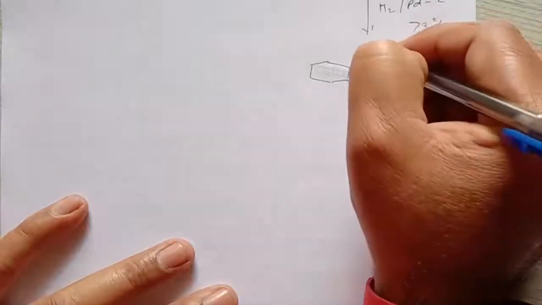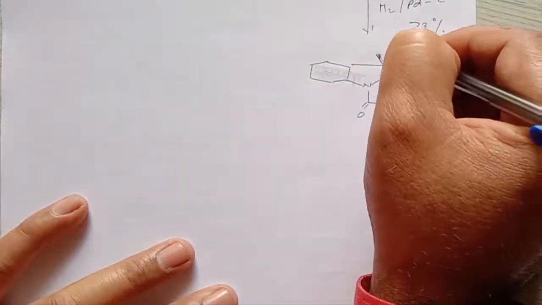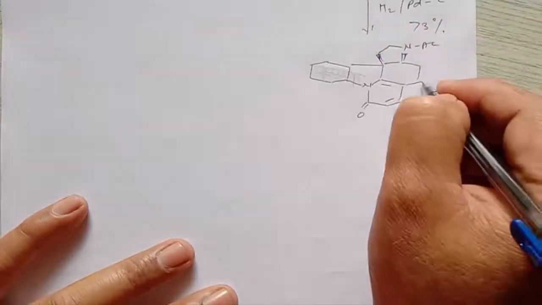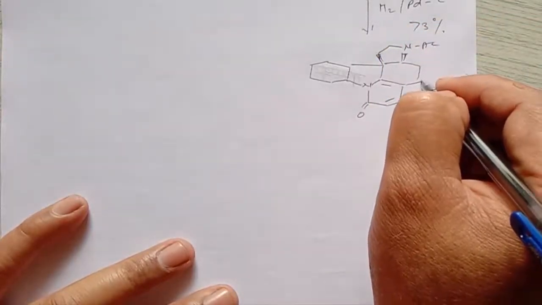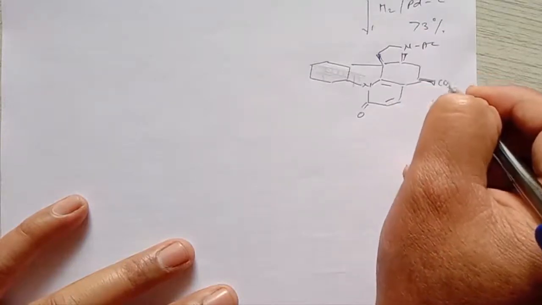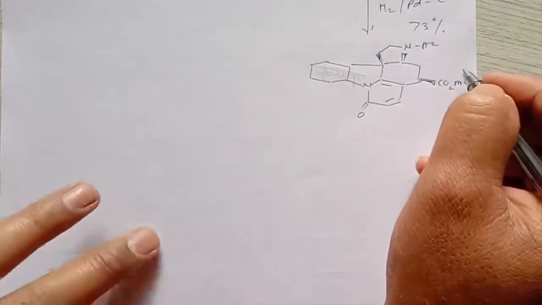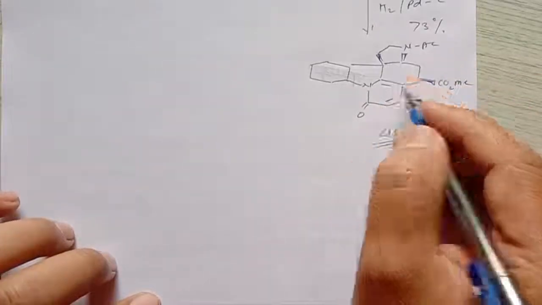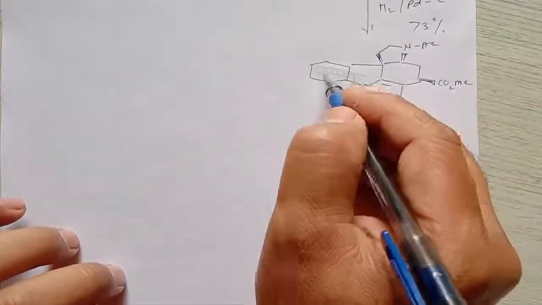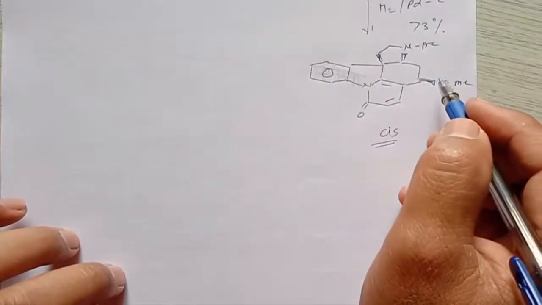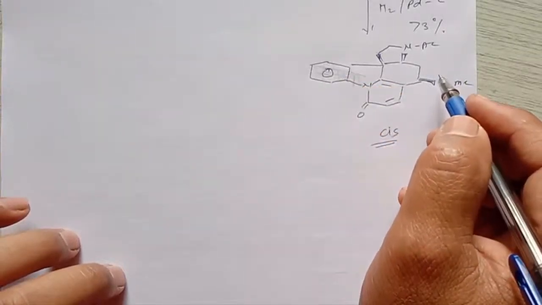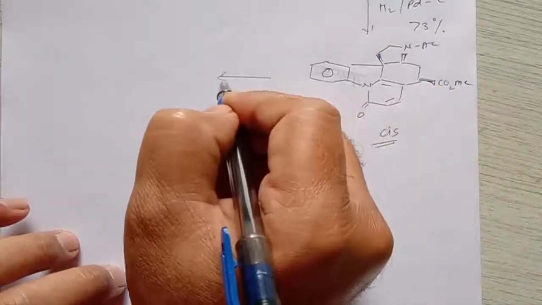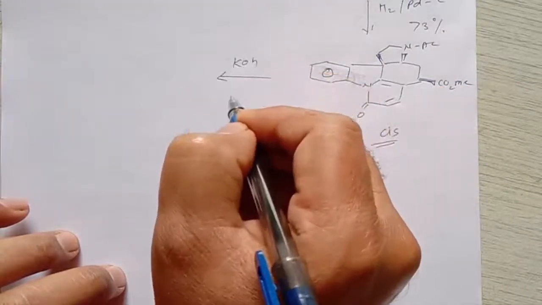The remaining carbon-carbon double bond will be the same, and here it gives formation of a compound, that is CO2Me. So this is called a cis isomer. In the cis isomer, it gives near about 73% yield.